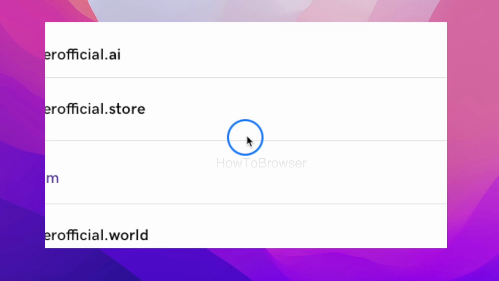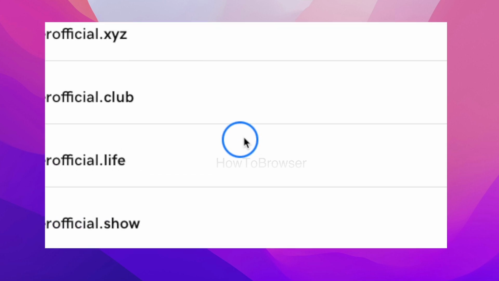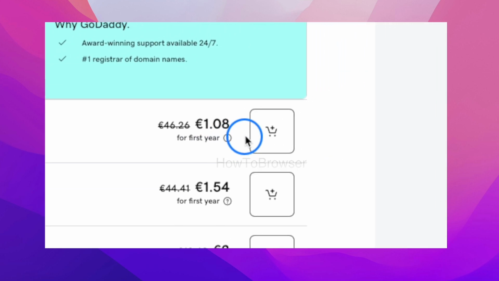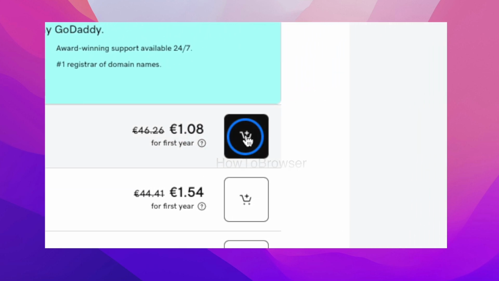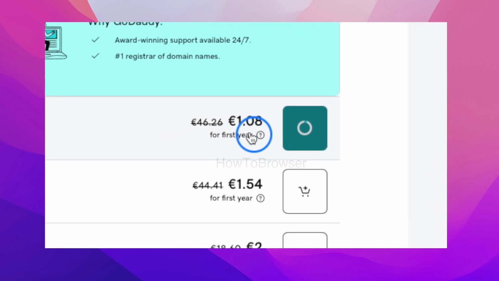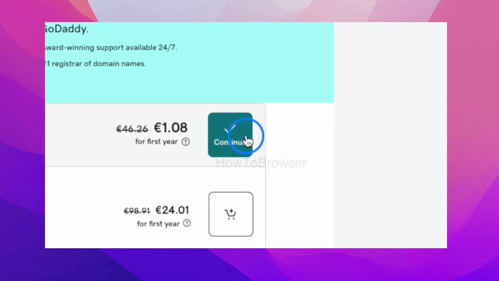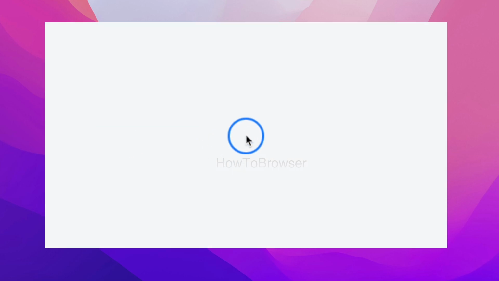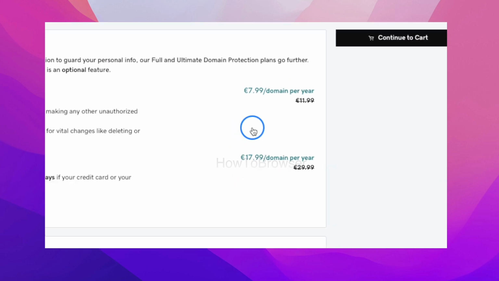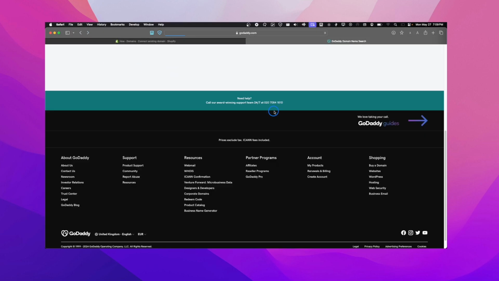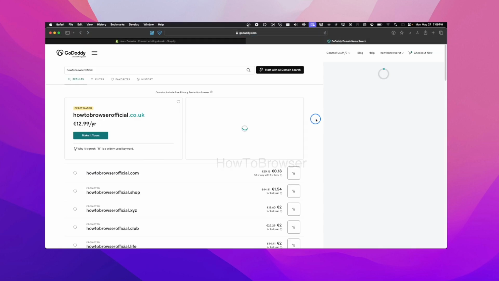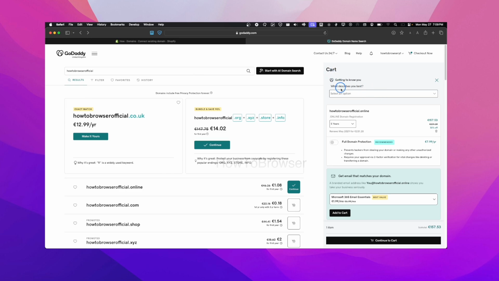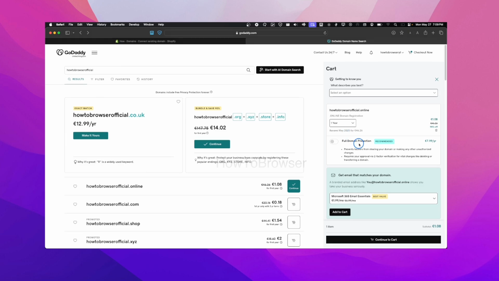So now I'm going to choose this one for the first year. I'll click on this button. All right, now I'm going to click on continue. And I'll just go back for a second. So here we should see our card. All right, here it says 5 years, but we don't want 5, I only want 1 year.